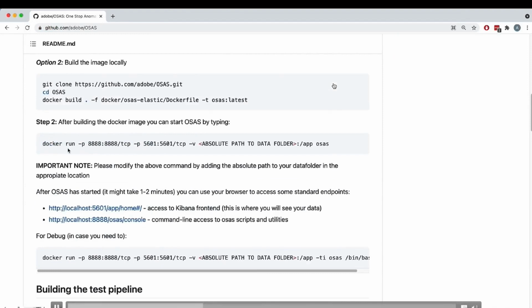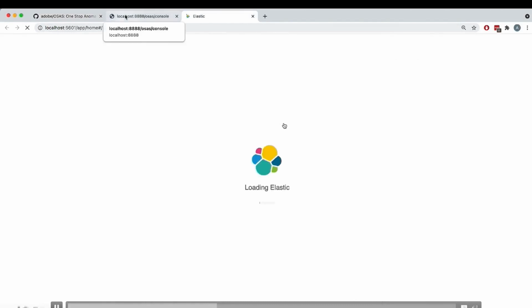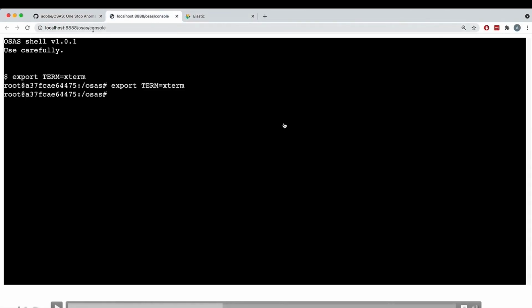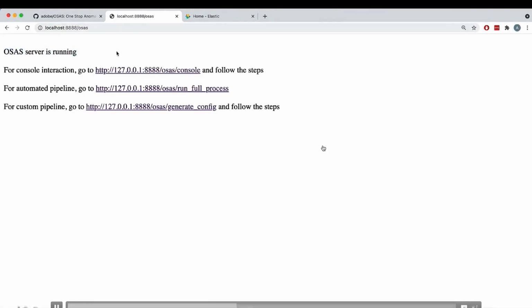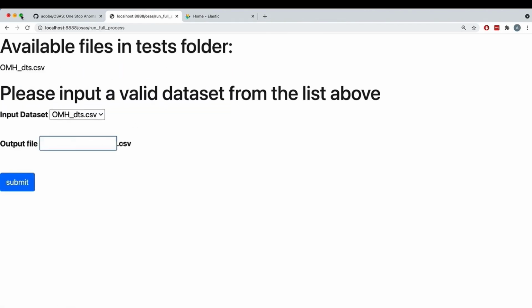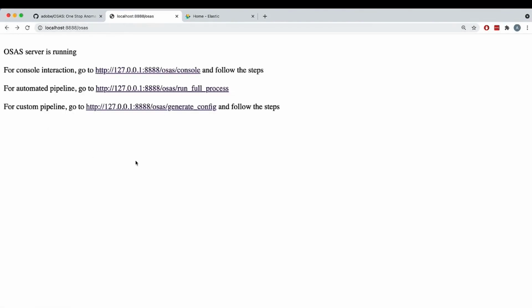And if you go back to the Git page, we can actually use the links from here, and we can use and see both services in OSAS. First, what we actually provide by default is a web shell via the web terminal, and you can fully execute all the commands on the Docker instance from here. Now, OSAS actually has a little more components. The OSAS web interface has 2 other options. One is actually to automatically run the entire process with no customization with just one press of a button. Or secondly, the second option is actually to run the entire pipeline step by step. And we're going to explain the pipeline in the following moments exactly. What is it made of, what are the steps, and what we have to do.